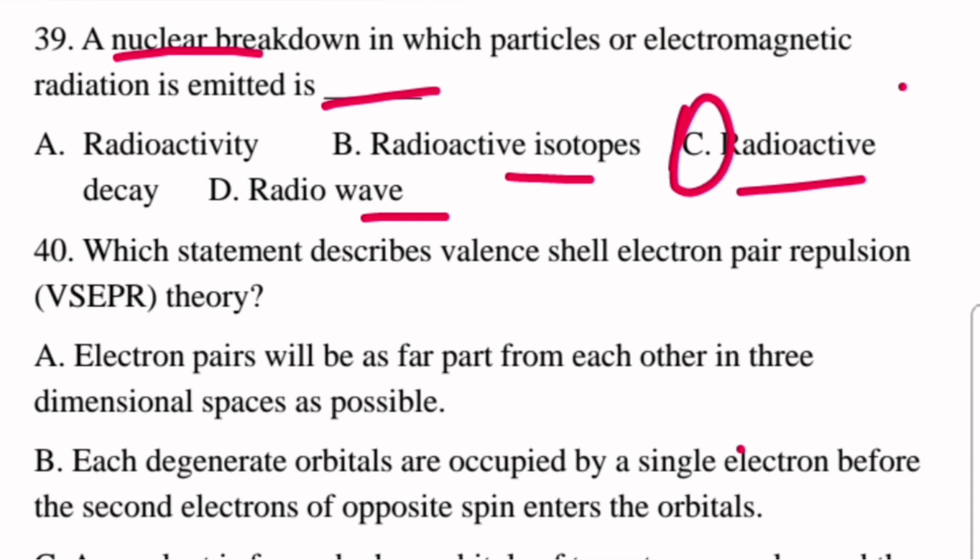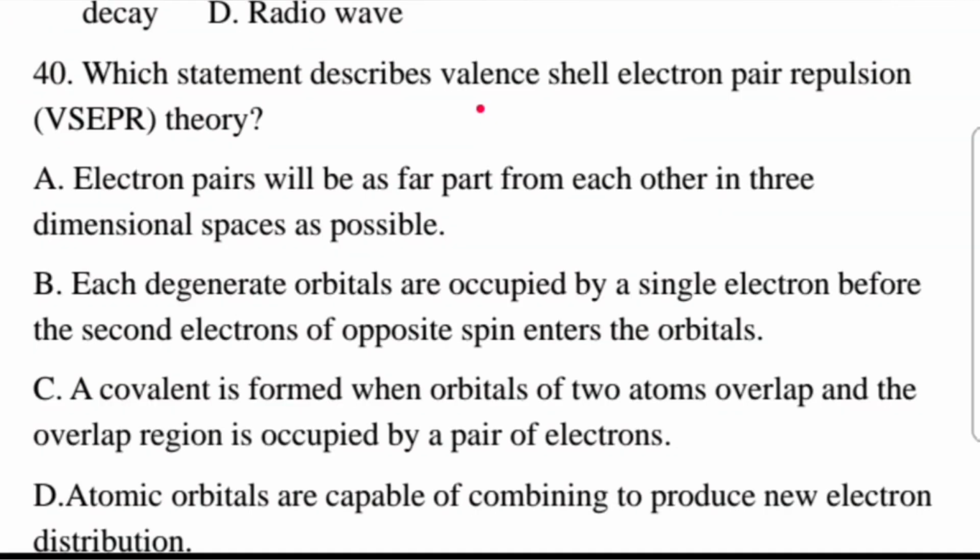Simply, radioactive decay means to disintegrate into one or more smaller units, or smaller nuclei. Question number 40. Which statement describes valence shell electron pair repulsion theory?